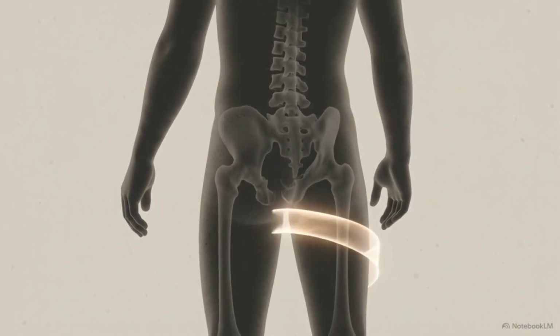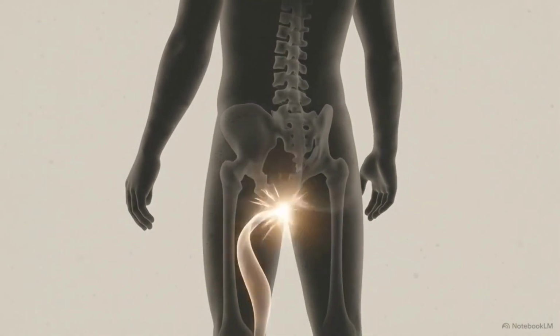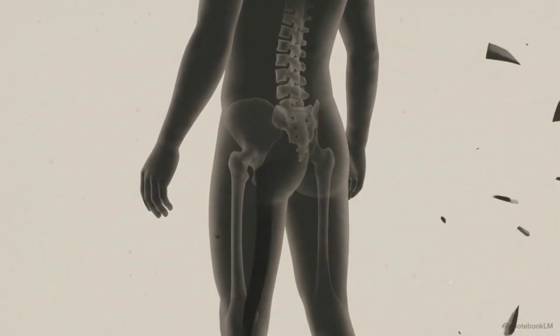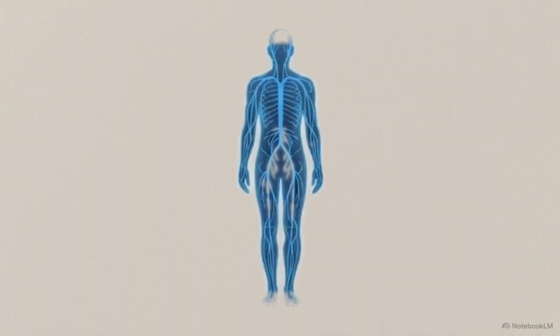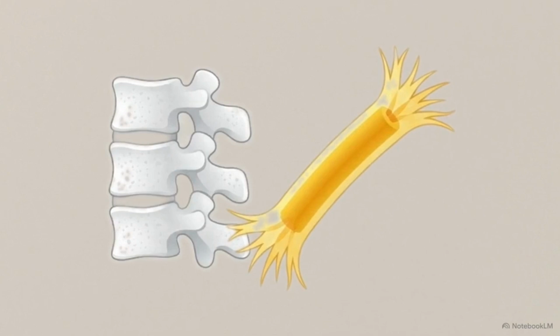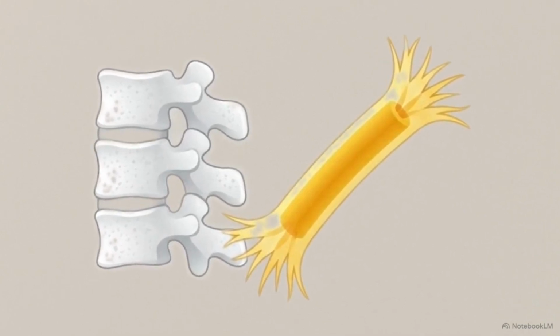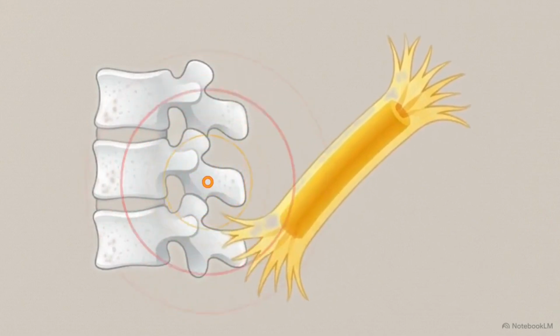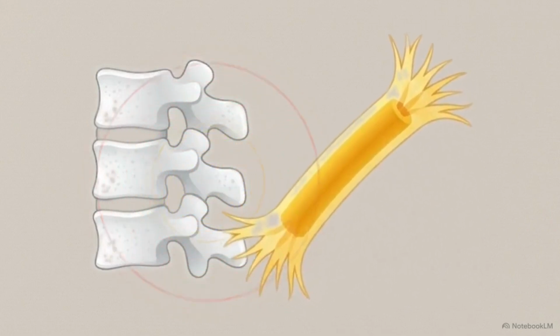Sciatica is defined by a radiating line of pain. It travels from the lower back, deep through the glutes, and straight down the leg. This path follows the sciatic nerve, the largest and longest nerve in the human body, serving as a primary anchor for the posterior chain. Standard biomedicine often frames this as a mechanical failure, such as a slipped disc or muscle tension physically compressing the nerve.